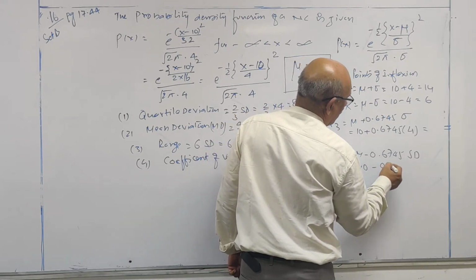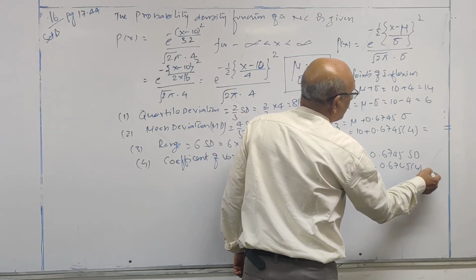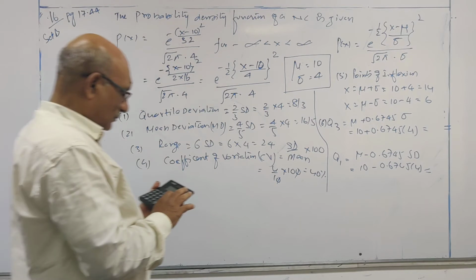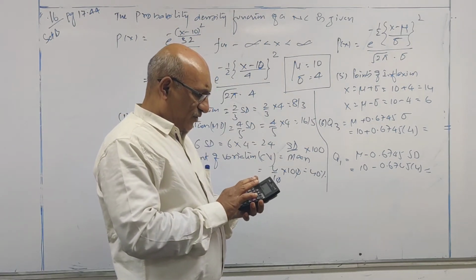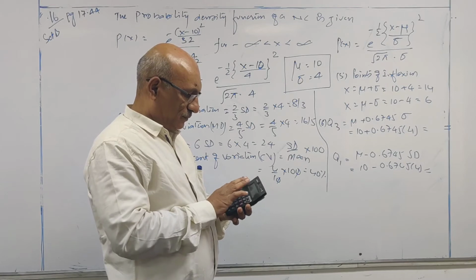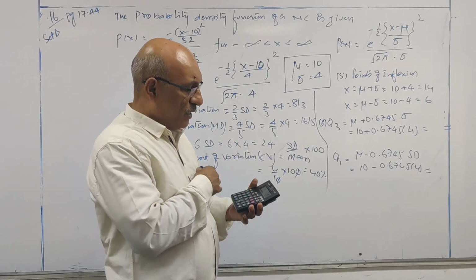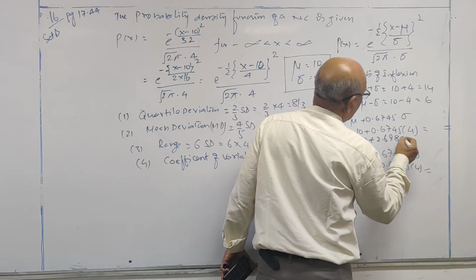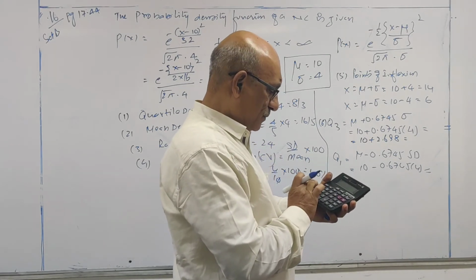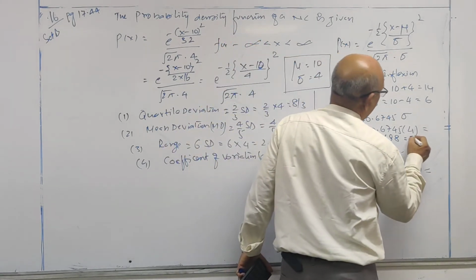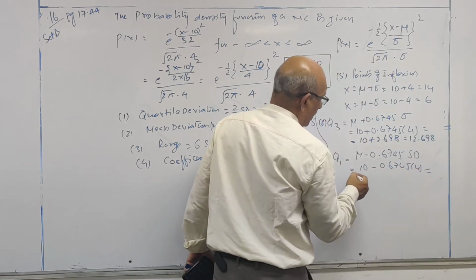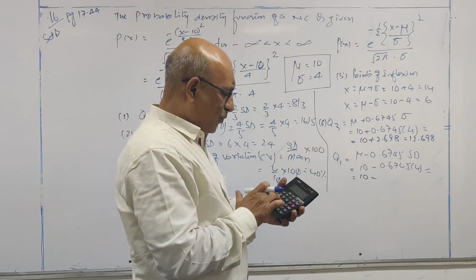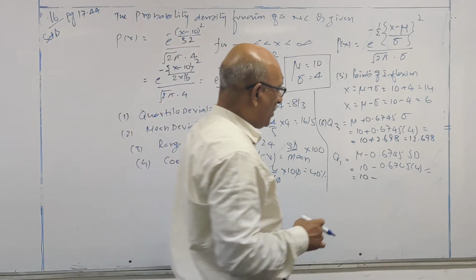So this is 10 minus 0.6745 into 4. 0.6745 into 4 is 2.698. 2.698 plus 10 is 12.698. Now this is 10 minus 2.698, 7.302.